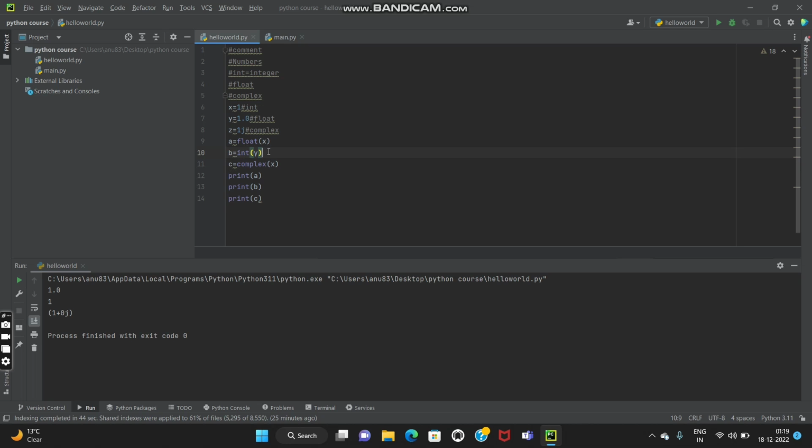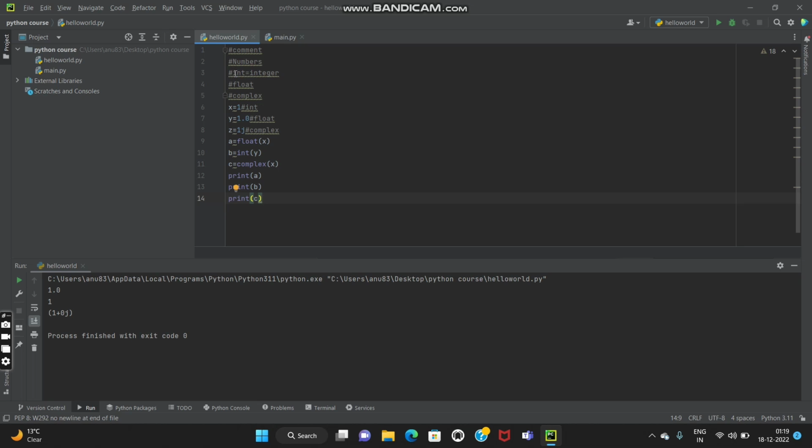Okay, so whatever you want to convert, you just need to put it in brackets, and in whichever form you want to convert, just write that particular type before the brackets. Okay. So like this, you can convert one number to another number. So we can check the type of the number and we can also convert the number. So this is how numbers work in Python.